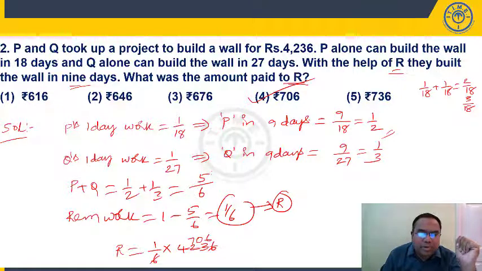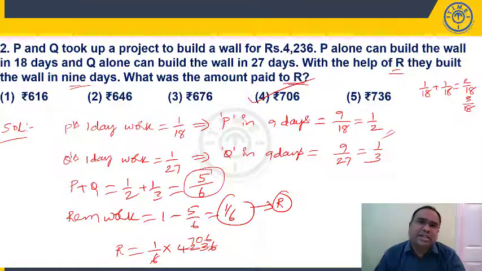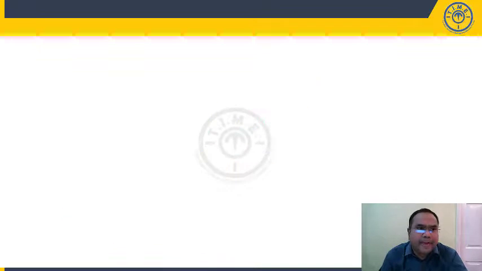So both of them have completed 5 by 6, the remaining is 1 by 6. That was done by R. So if R has done 1/6 of the work, we want the amount paid to R, he will get 1/6 of the total money. So that is nothing but 706 rupees.